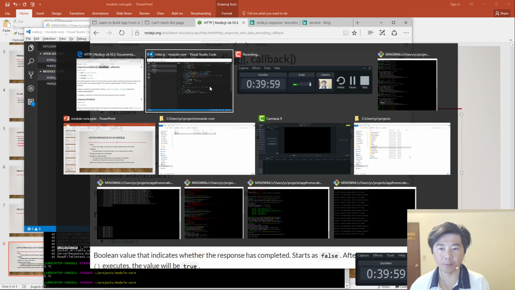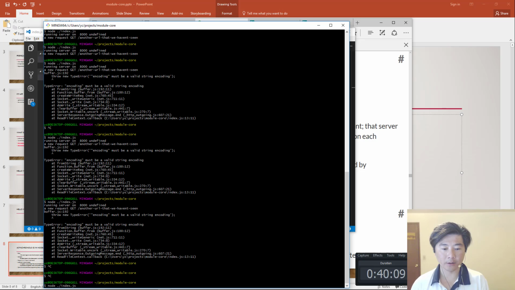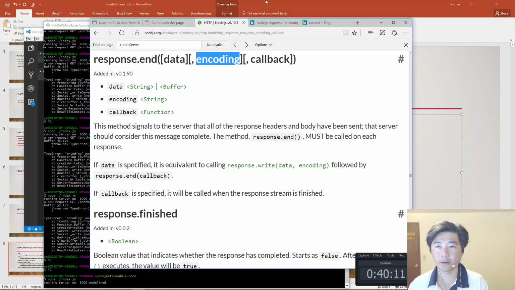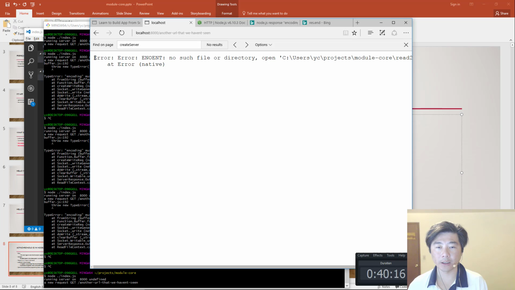So I had previously passed in the error.stack as the encoding parameter, and that's wrong. So by changing it to append, we will fix that problem. All right, let's rerun that again. Let's go back here and reload. Okay, now this error is being printed out.